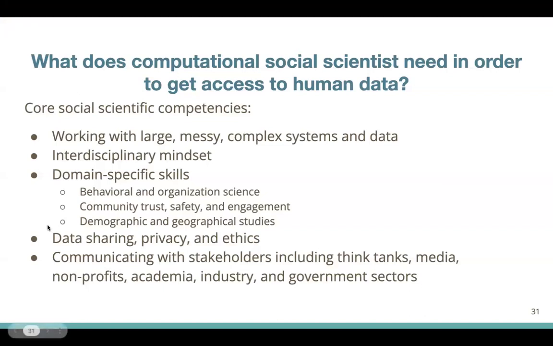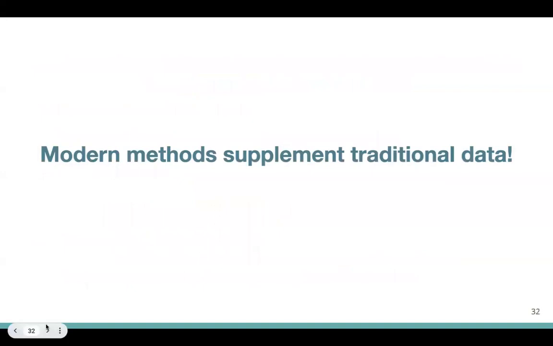We do not have time for today's session to focus on other types of data, but I should just briefly mention as we end that these traditional methods of data gathering that we covered today, which primarily include censuses and surveys, can often be complemented and supplemented using modern methods.